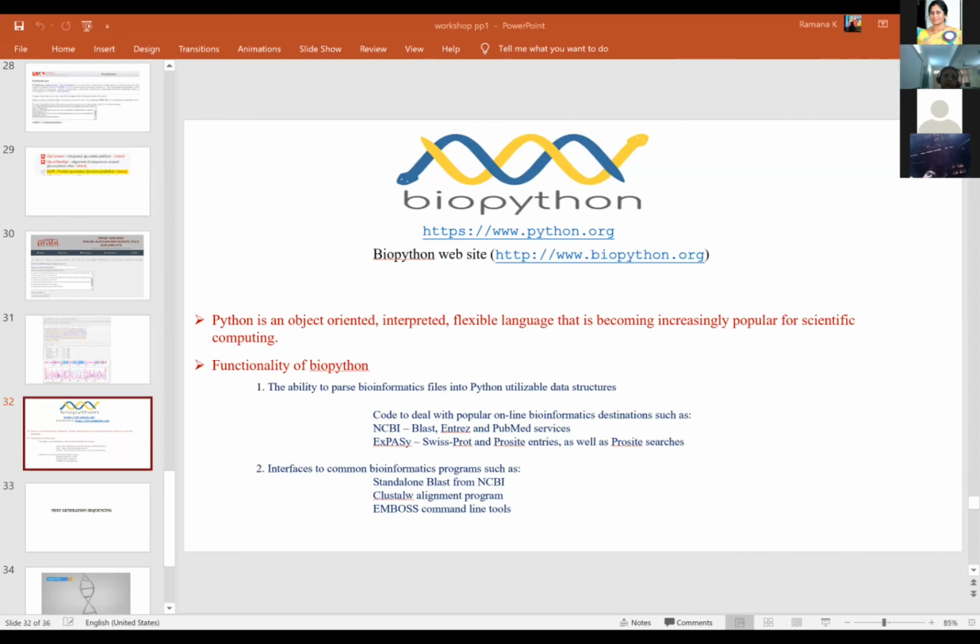In this example, I'm taking a simple case where we take a nucleotide sequence and retrieve the sequence using Biopython. Then using that sequence, we will generate a complement sequence, as somebody asked me previously about the double-stranded structure, and then we will do the transcription and the translation of the nucleotide sequence. Since it is a quick process, I already made it and I'm sharing it with you on the screen to show you how it is done.